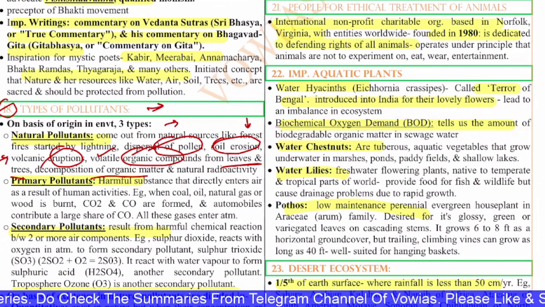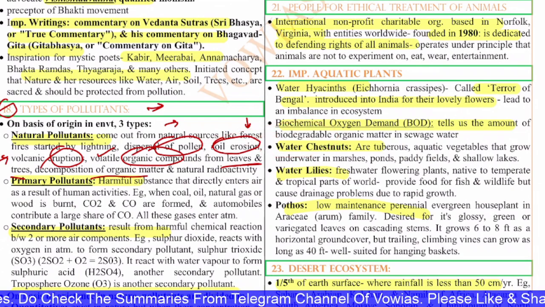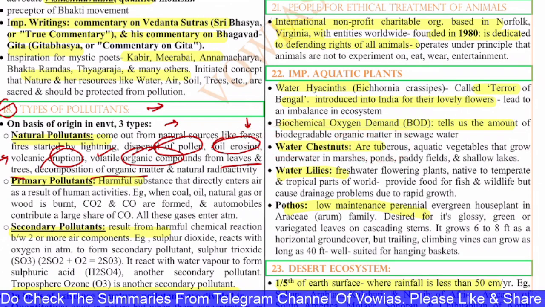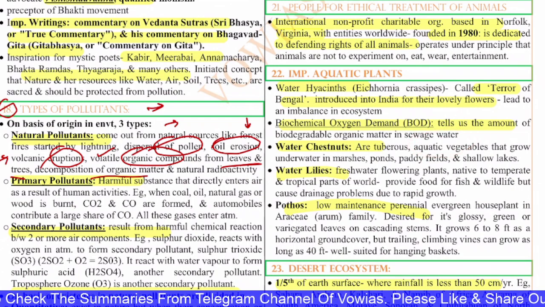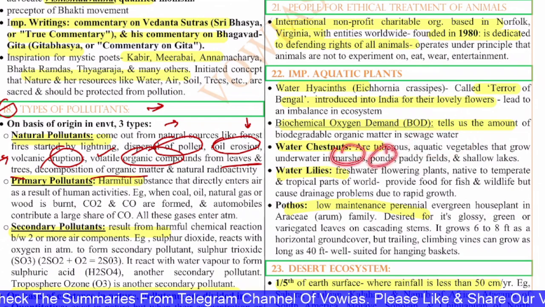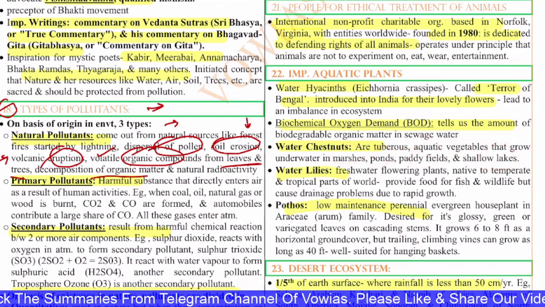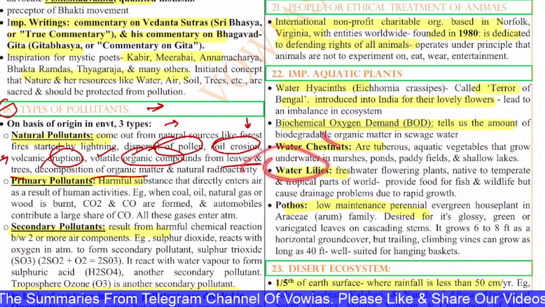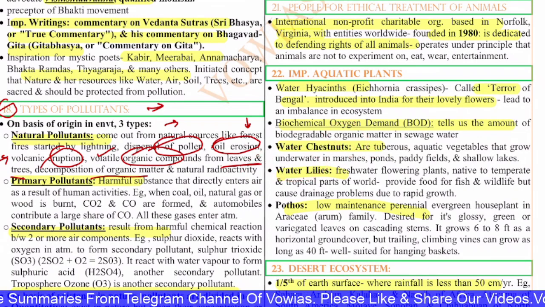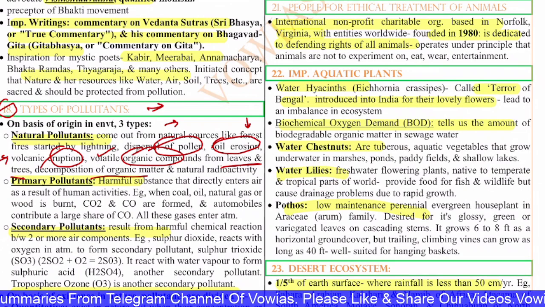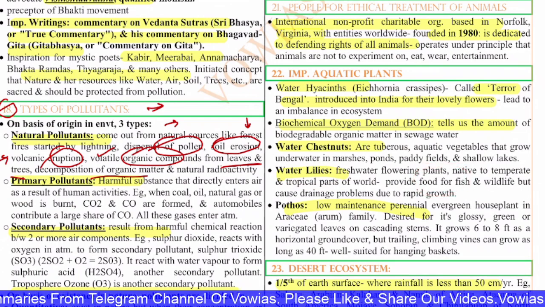Next, you have water chestnut. These are tuberous aquatic vegetables that grow underwater in marshes, ponds, paddy fields and shallow lakes. You have the water lilies. These are freshwater flowering plants native to temperate and tropical parts of the world. They provide food for fish and wildlife but cause drainage problems due to their rapid growth, the water lilies.